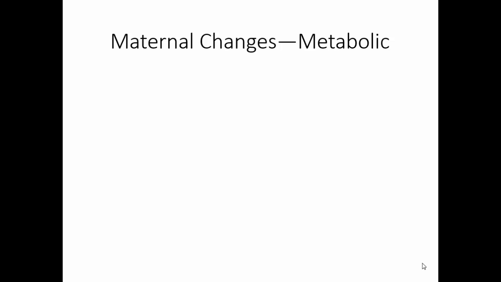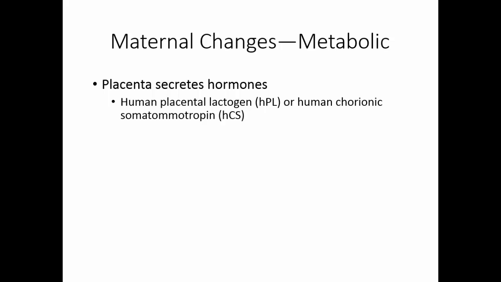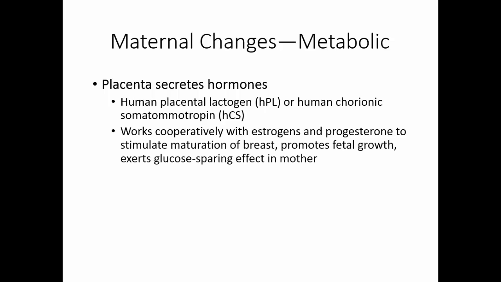Besides the anatomical changes, there are also metabolic changes in the mother. The placenta secretes hormones. One of the hormones is human placental lactogen or human chorionic somatomammotropin. This hormone works cooperatively with estrogens and progesterone to stimulate maturation of the breast. It also promotes fetal growth and helps exert glucose-sparing effects in the mother.